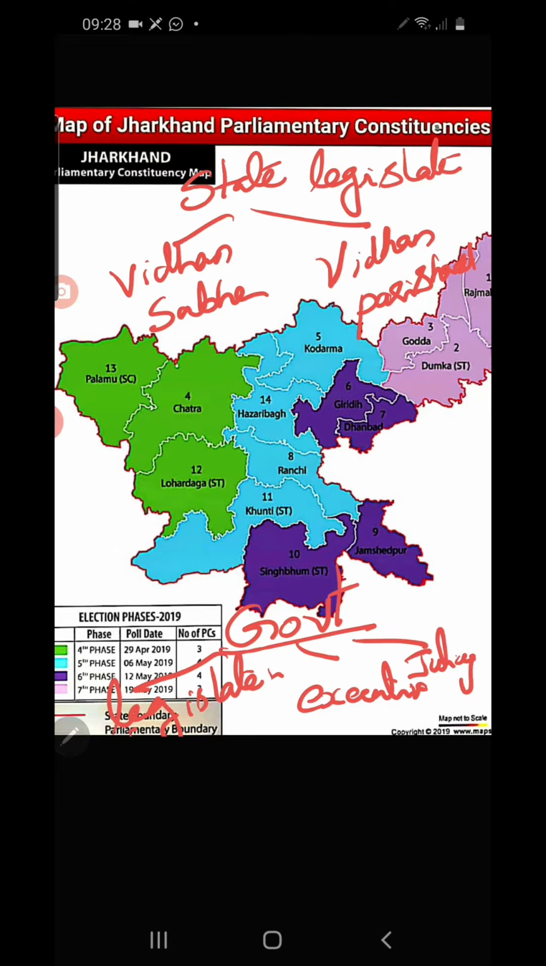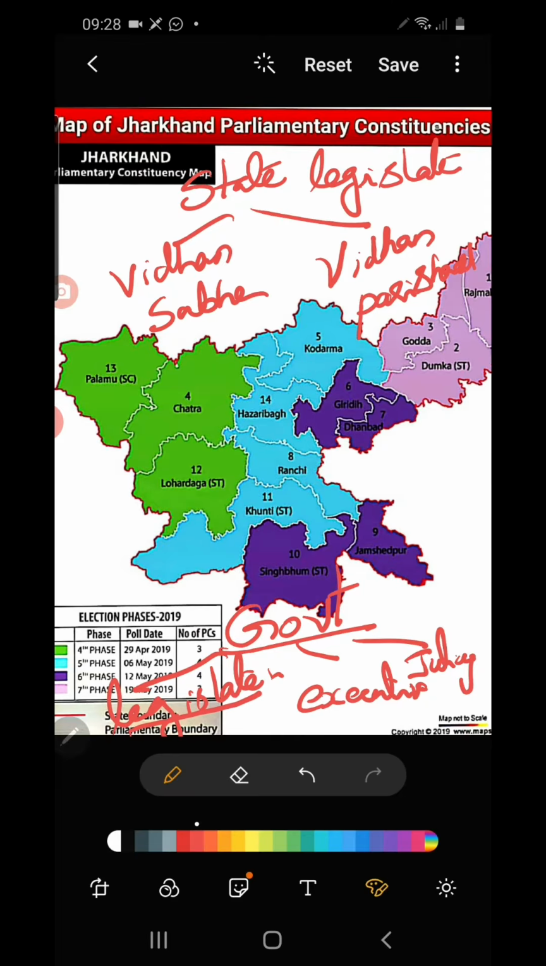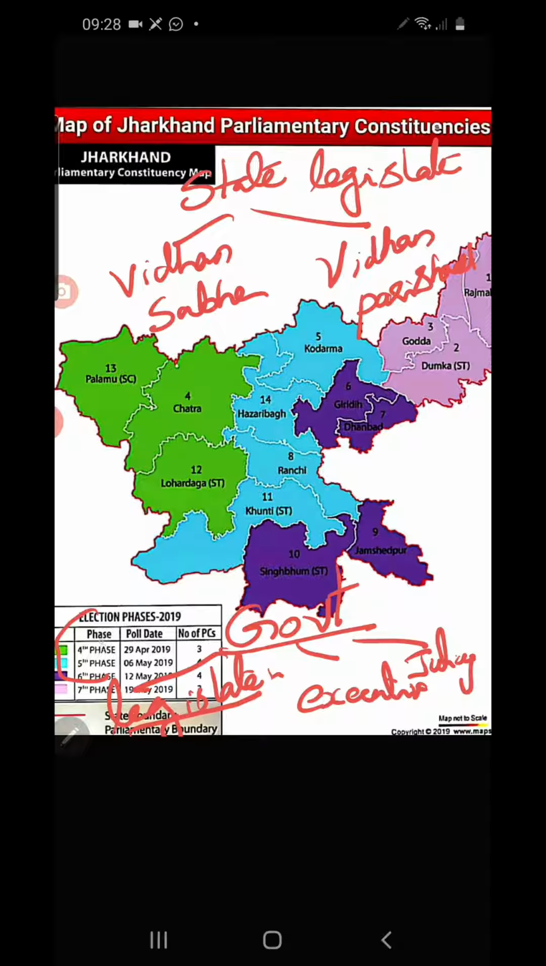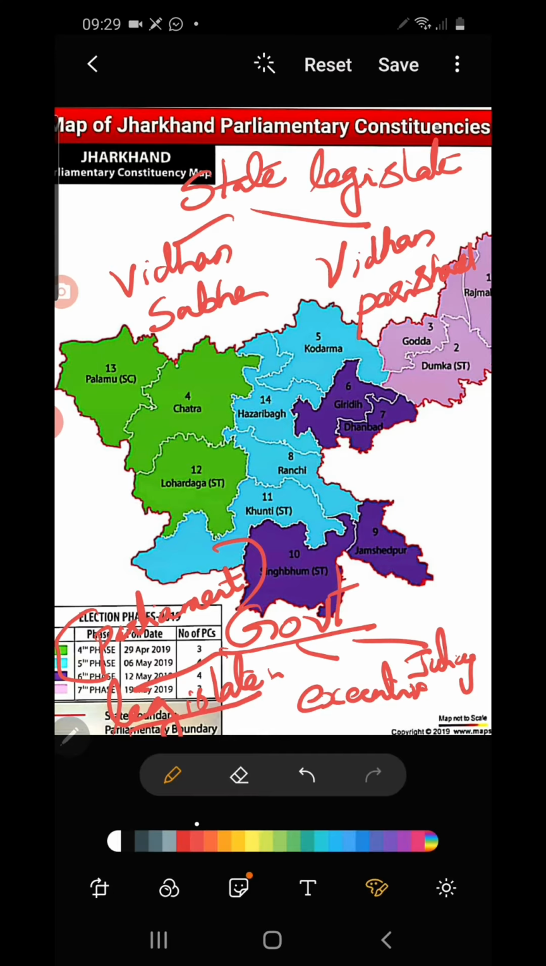So legislature means law making body. These people are elected by the people directly. The legislature has 2 houses. Union legislature we already discussed. Union legislature is called union parliament. Legislature you always have to relate with the term parliament. So the union legislature or union parliament has 2 houses, Lok Sabha and Rajya Sabha.